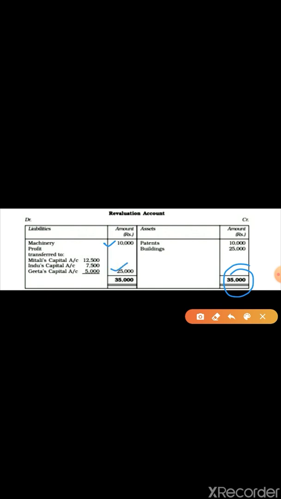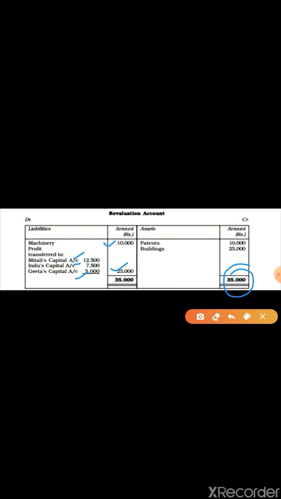Now this 25,000 you have to distribute among the old partners, and all three are old partners, because this is before retiring. So the 25,000 is distributed among all three partners as 12,500, 7,500 and 5,000. Okay, this is the revaluation account.